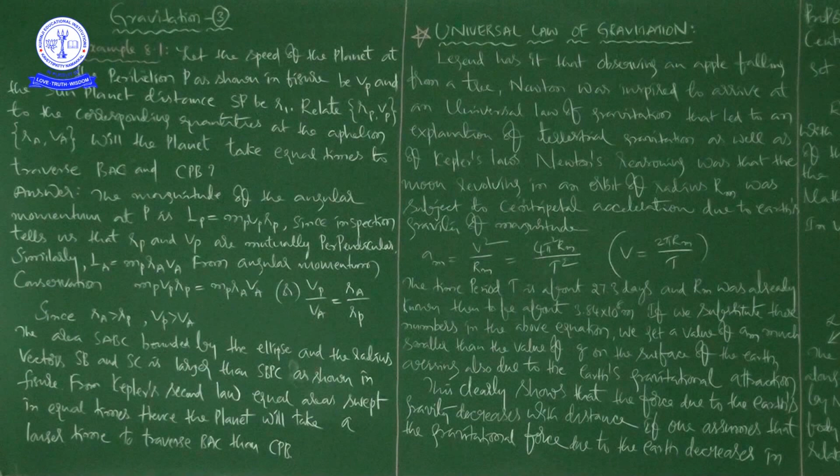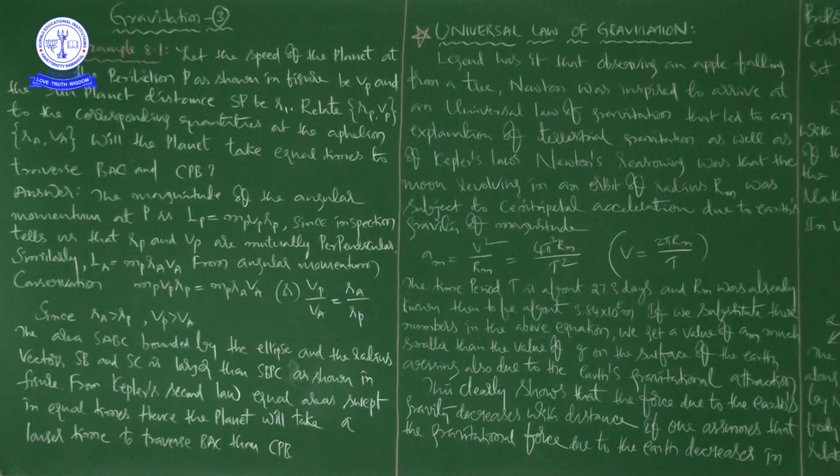Will the planet take equal times to traverse BAC and CPB? That is the question. In our previous class, when I was explaining the law of orbits, I drew one picture on the board. That picture is figure 8.1a in the textbook, generally the first figure from this chapter. You have to keep that picture in mind, or otherwise just take the textbook while watching this video and see the picture.